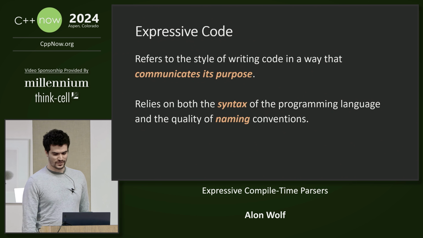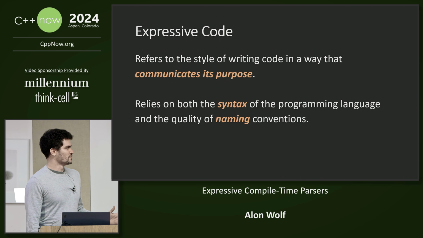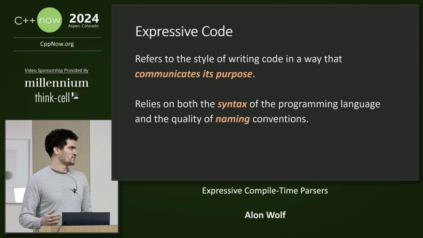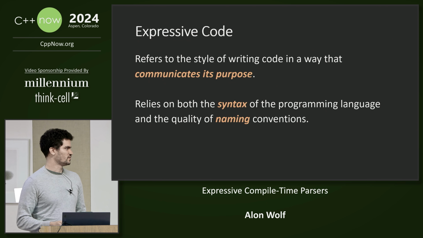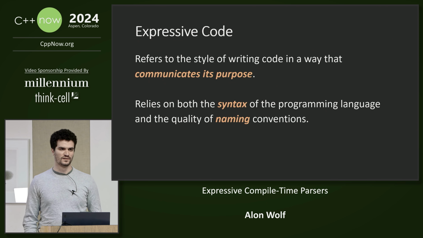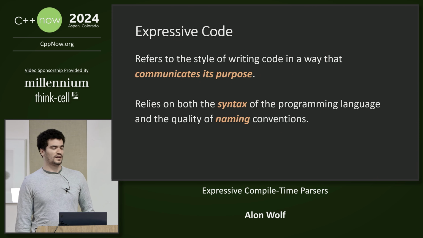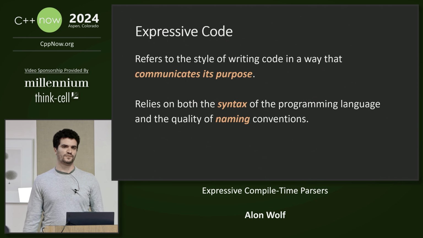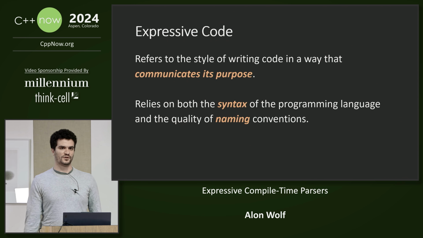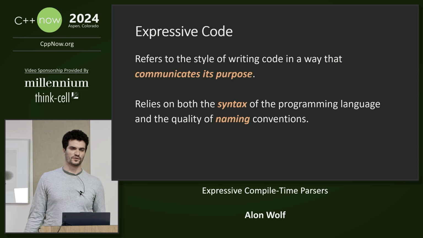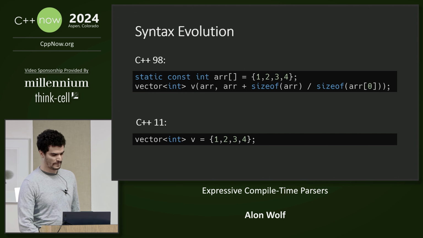As I mentioned before, we use the programming language to communicate the idea. So when we say expressive code, we mean code that communicates its purpose, which means what it does, how it should be used, or why it was written. And it relies on two things: the syntax of the programming language and the naming conventions. In this talk, we are going to focus more on the syntax part.